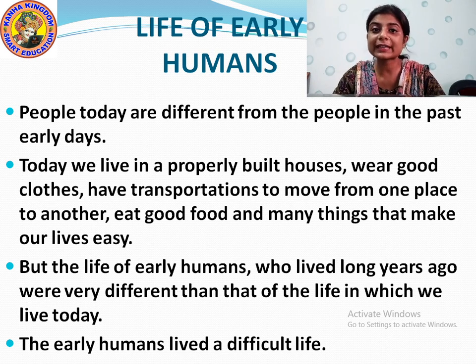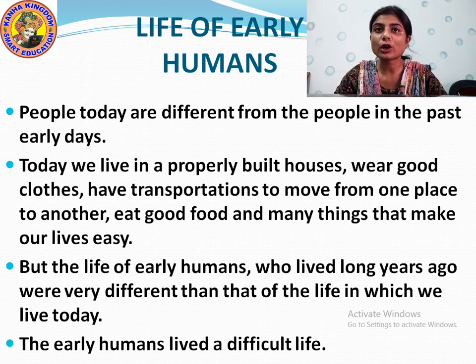Before, when they used to eat, they did not know to use their hand to pick up the food. They used to directly put the mouth into the food and eat. Those were some animal habits of the humans. Understood? Today, we live in properly built houses, wear good clothes, have transportation to move from one place to another, eat good food, and have many things that make our life easy.